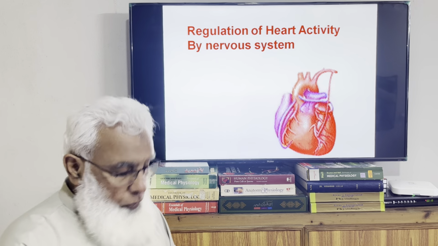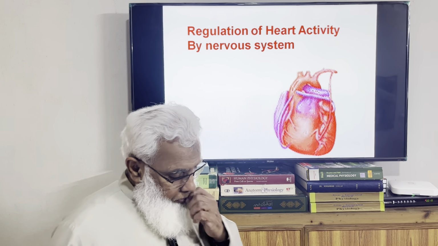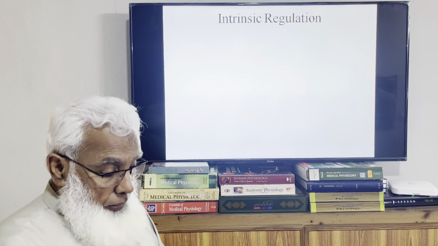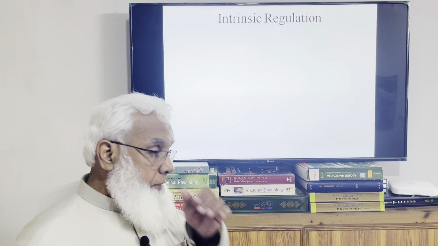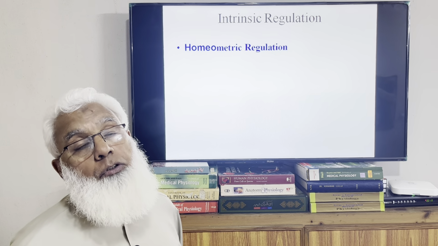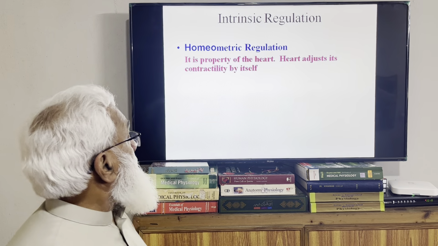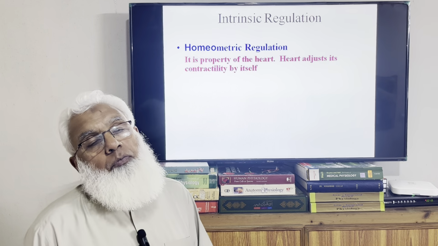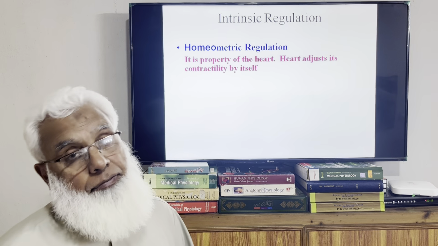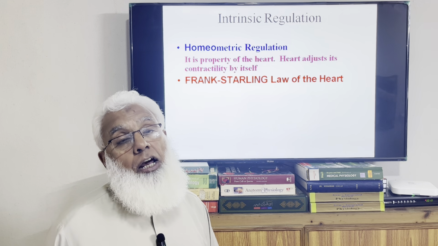So we will talk about the regulation of heart activity by some mechanisms, especially nervous mechanisms. Intrinsic regulation of cardiac activity we have talked about. It is also known as homeometric regulation. That is, it is actually the property of cardiac muscle which we have discussed. The heart adjusts its contractility by itself. That is what we call Frank-Starling's law.